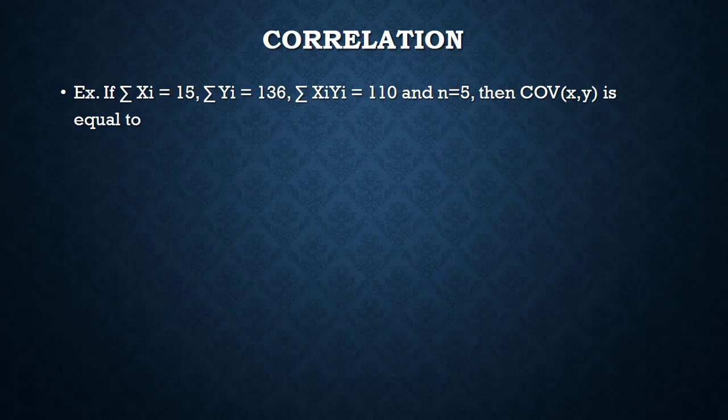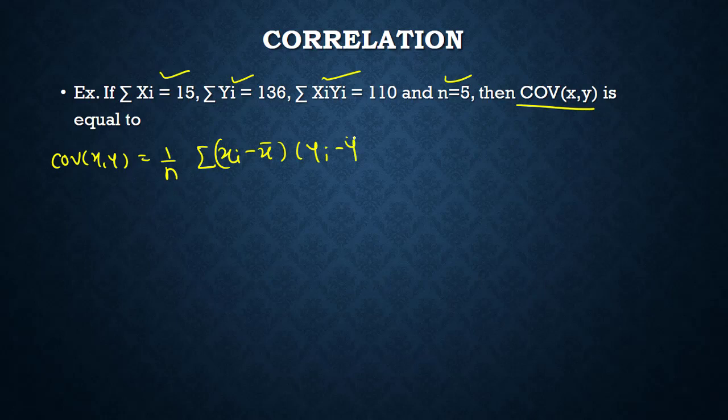So let's see one simple example next. If the summation of xi is given, yi is given, and the summation of the multiplication of x and y is given, and the number of data is given, then find the covariance of x comma y. You know that covariance of x comma y is 1 by n summation of xi minus x bar into yi minus y bar. This is the formula. If you simplify this, if you multiply inside, you will get one simplified form, which is summation of xi yi upon n minus x bar into y bar. So x bar and y bar are nothing but the means.